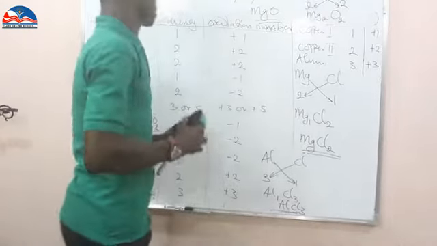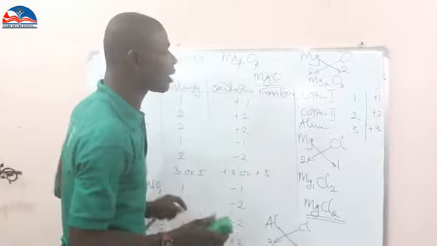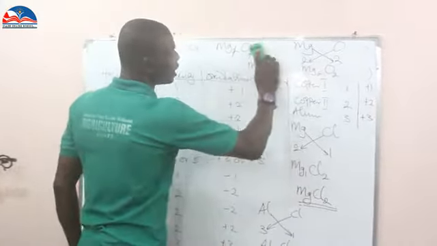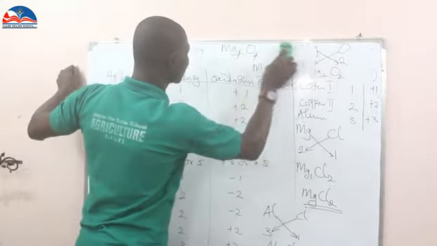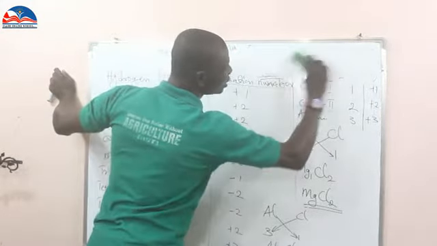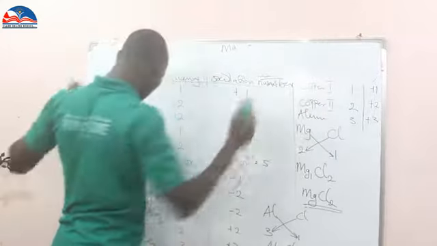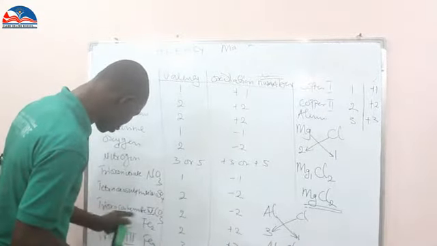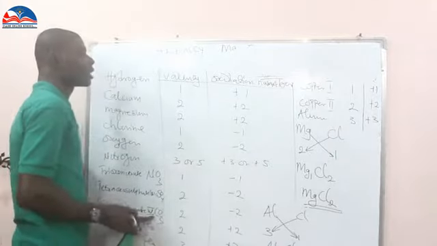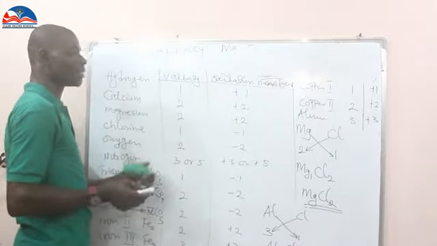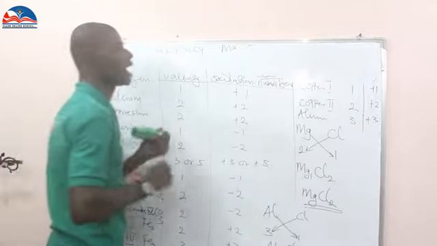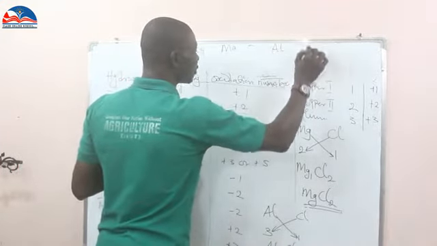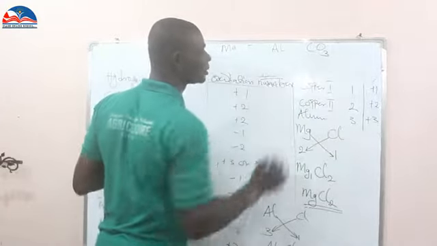But with this, let's quickly go into the higher one, because these are the simpler ones. Let's check trioxonitrates. In trioxonitrates, we have number 1, trioxocarbonate 4. If I want to do the combination between aluminium and trioxocarbonate 4, let's see their valency.